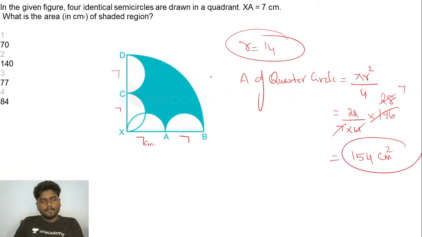And listen carefully. Here, if you see these four identical semicircles that have been drawn, two semicircles are all alone, well and good. But if you see these two semicircles, a part of which is linked here, they are asking me to find only the shaded region of this part. Then what do I need to do here?